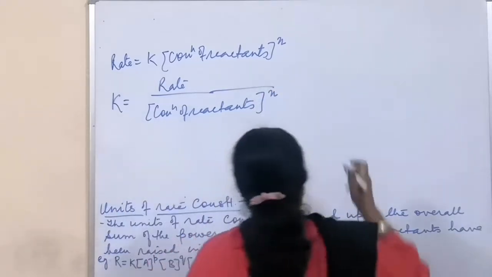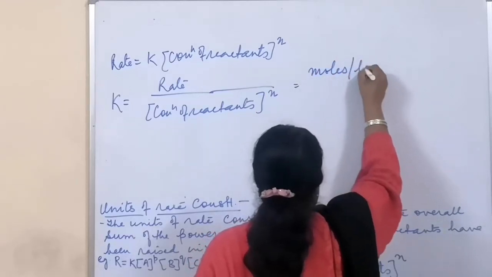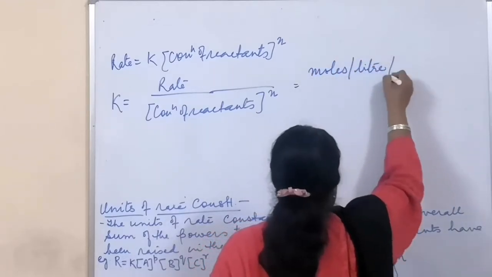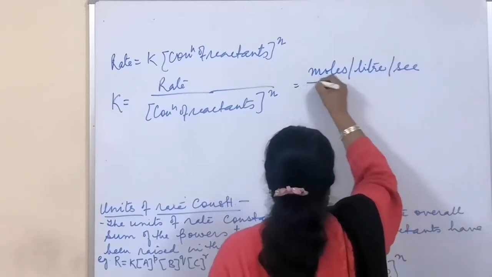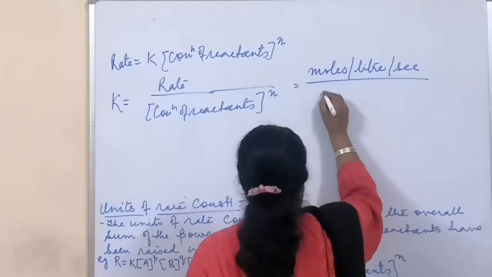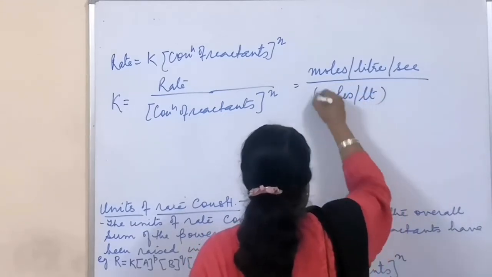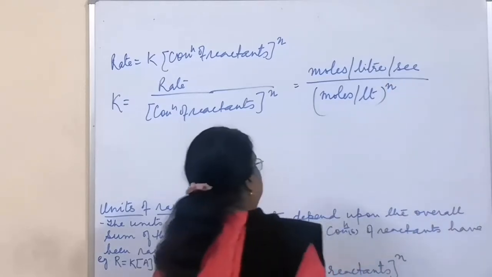The unit of rate is moles per liter per second, upon the unit of concentration, moles per liter, whole raised to n.